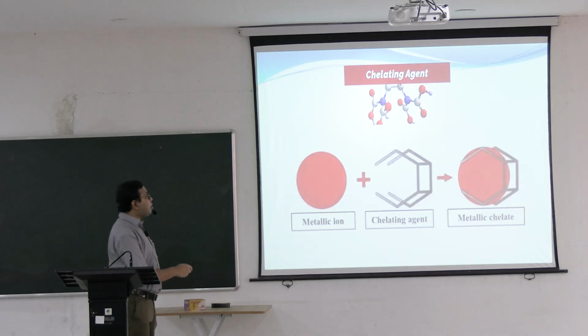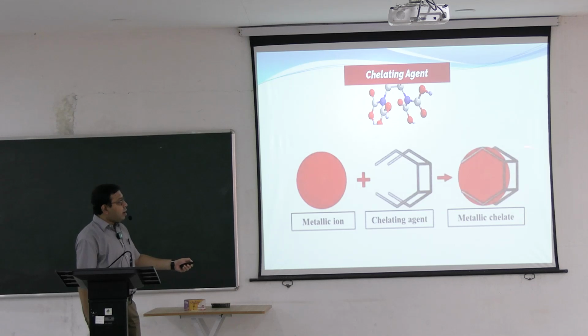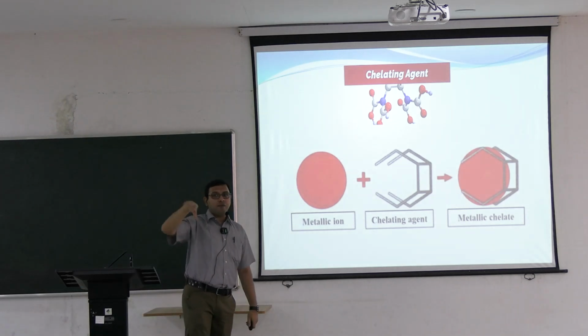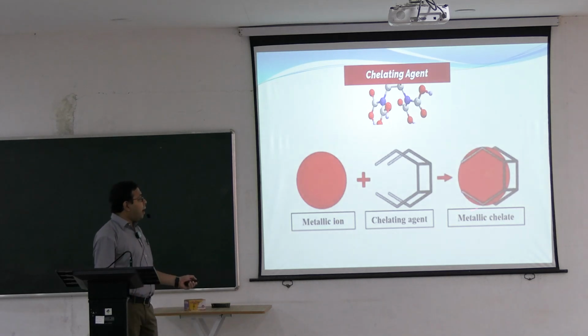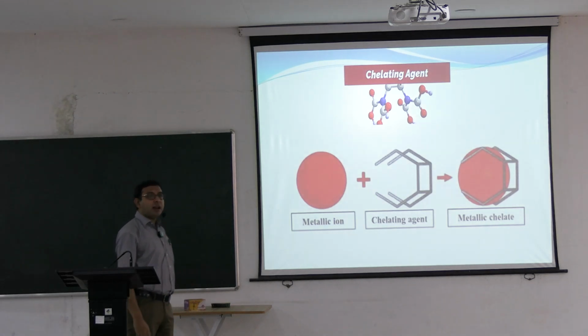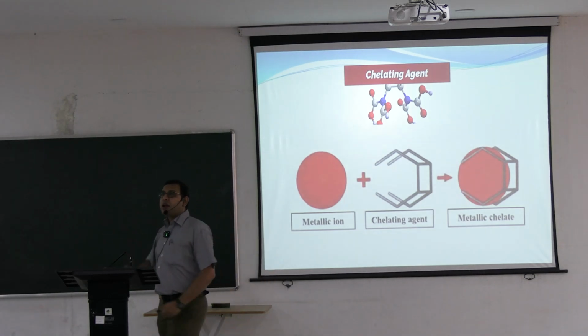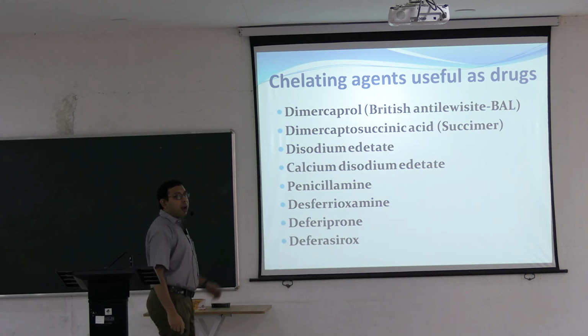So you can see this is the chelating agent, this is the metallic ion, this is the chelating agent. They form a crab-like structure, so that 4 or 5-sided rings are formed. This is the metallic chelate, and these metallic chelates are usually hydrophilic, and they can be easily excreted through the urine.